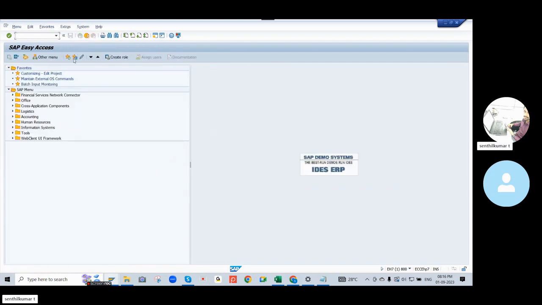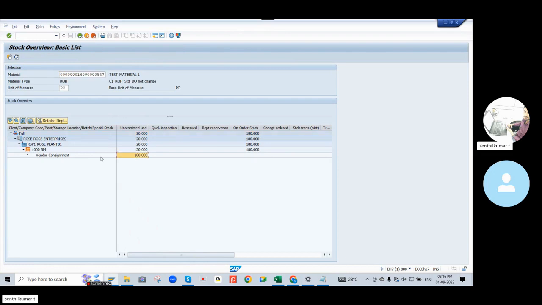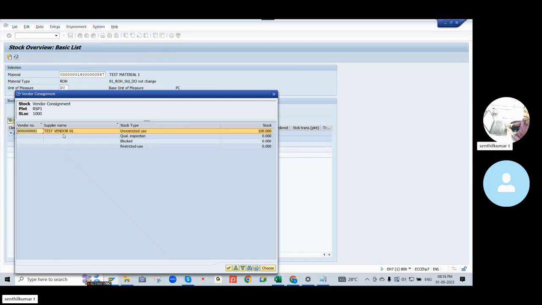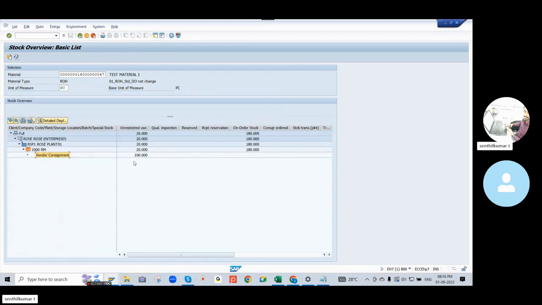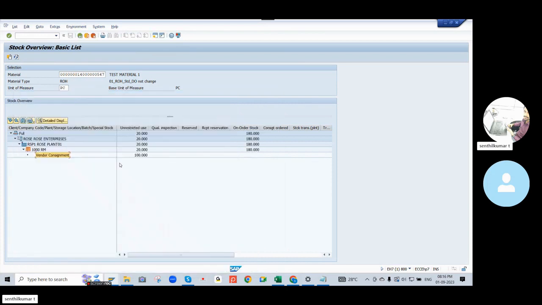Okay, so now we can see the stock in this SAP system. This is the material, this is the plant. You can see 100 is available in vendor consignment. This is the plant, this is the location, this is the consignment stock. Vendor consignment stock is 100 quantity. You can find under which vendor by double clicking that line item. So this 100 belongs to this test vendor. You can see who is the owner of the stock.